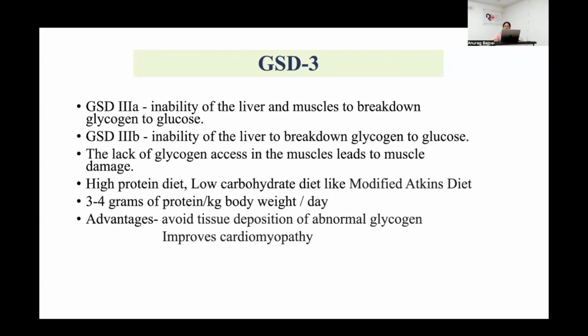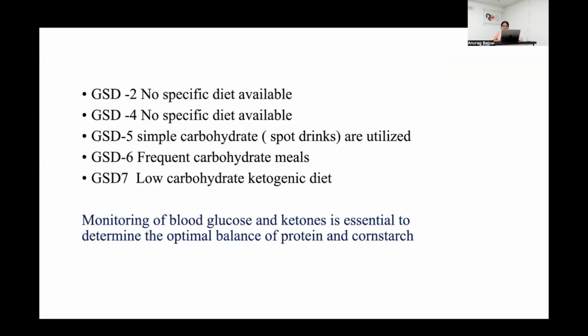In GSD 3, 3A is inability of liver and muscle to break down glycogen to glucose, and 3B is inability of liver to break down glycogen to glucose. The lack of glycogen access in muscle leads to muscle damage. Therefore, a high protein, low carbohydrate diet like the modified Atkins diet is preferred in GSD 3, with protein requirement being 3 to 4 grams per kg per day. Advantages: it has been seen in various studies that it improves cardiomyopathy and avoids tissue deposition of abnormal glycogen.